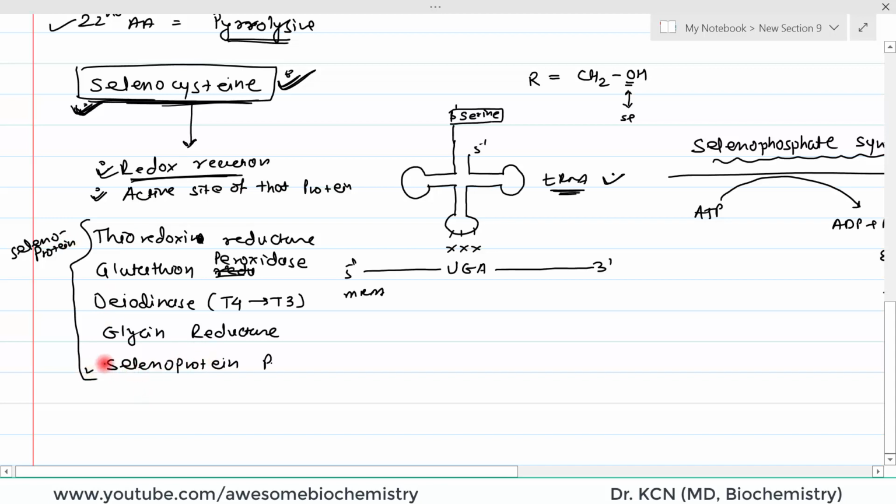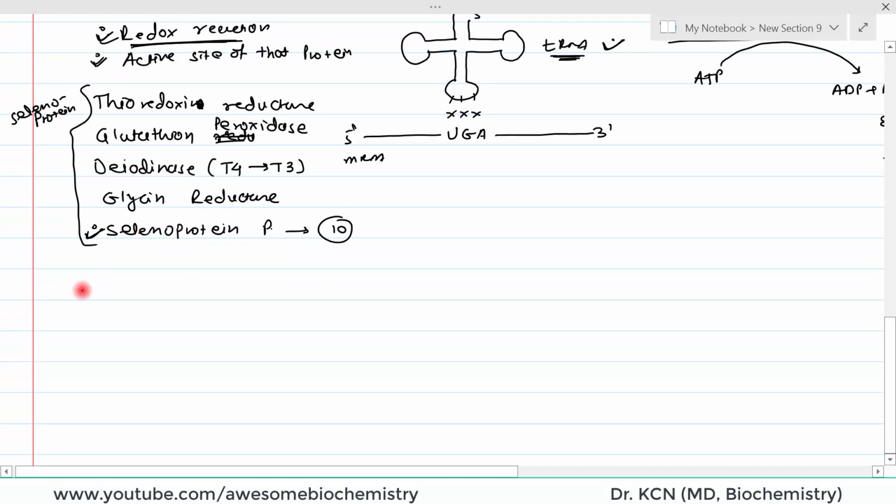Out of these, selenoprotein P contains 10 selenocysteine amino acids in its structure, okay? And all of these enzymes, all of these proteins are related with oxidation reduction reactions. Now, there is one important applied aspect also of these proteins.